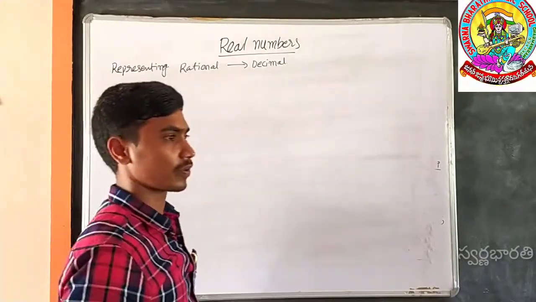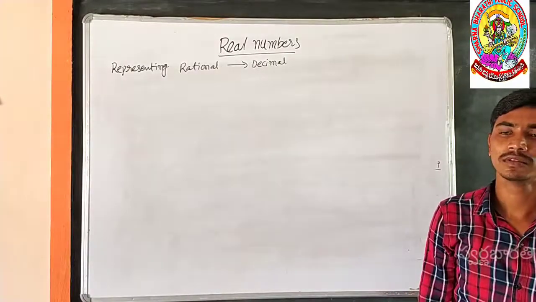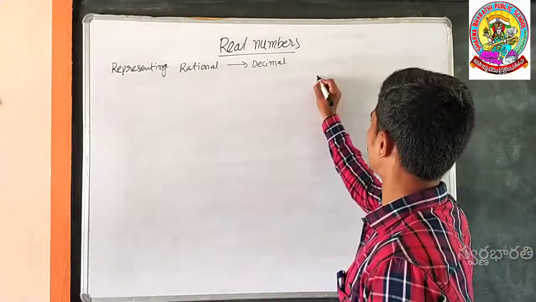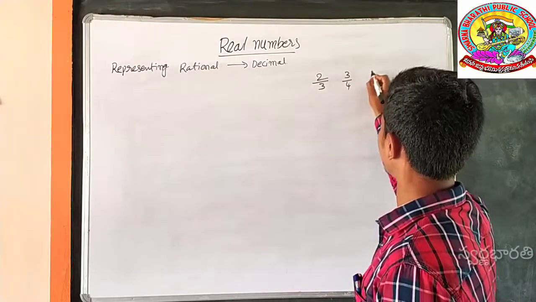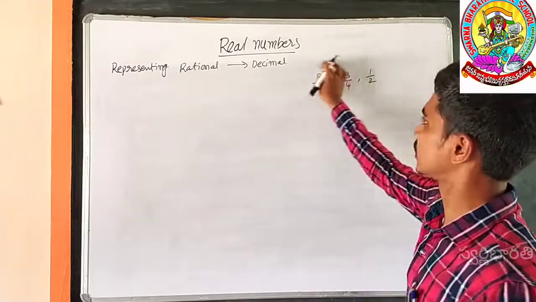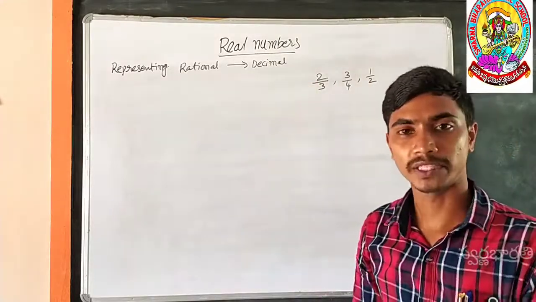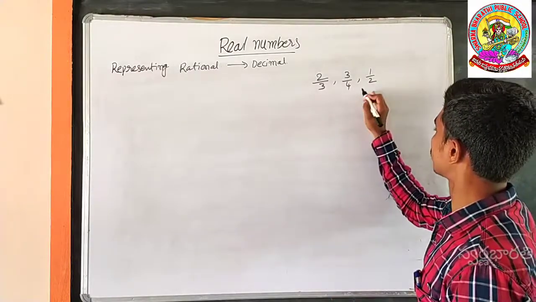Representing rational into decimal form. How can we represent a rational into a decimal form? For example, 2 by 3 is a rational number, 3 by 4 is a rational number, 1 by 2 is a rational number. How can we represent these rational numbers into decimal form? By simply dividing the numerator by the denominator. For example, 1 by 2.